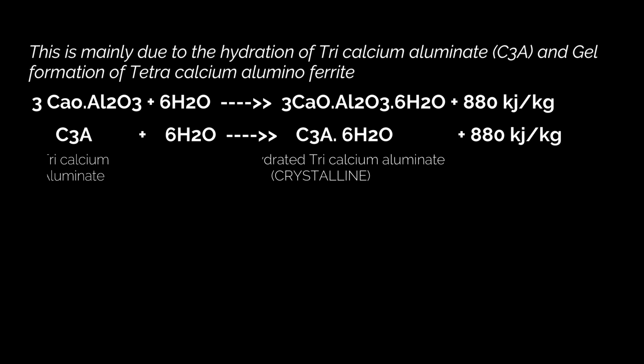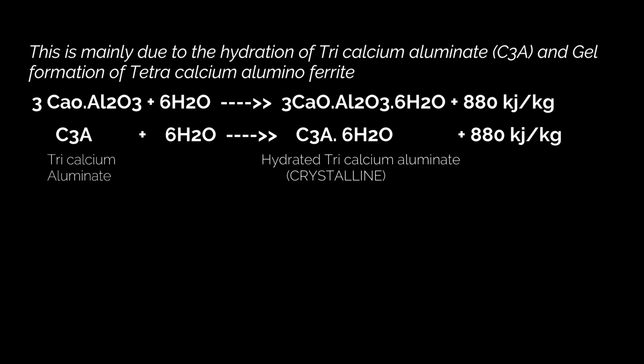When tricalcium aluminate is added to the water, it forms hydrated tricalcium aluminate, a crystalline substance, friends. It can be written as C3A.6H2O, and the amount of heat liberated is 880 kilojoules per kg.